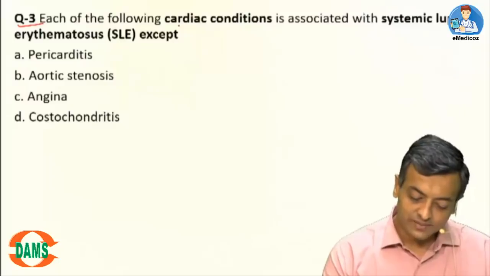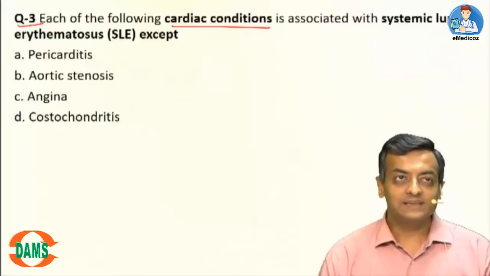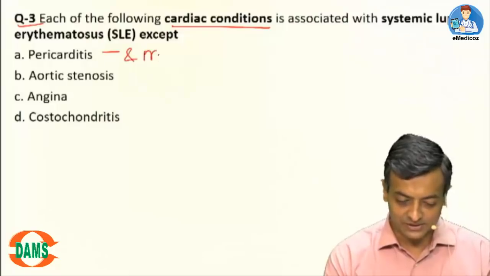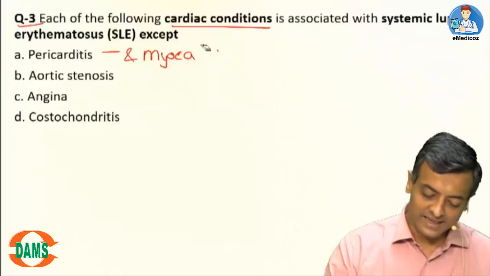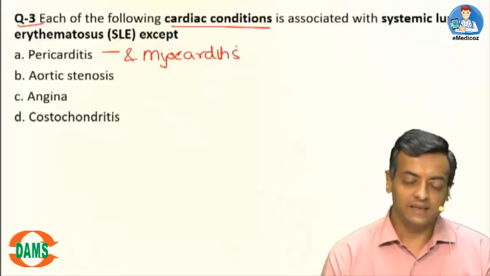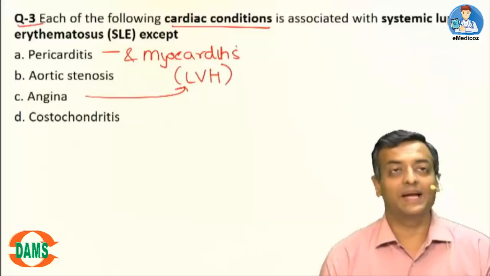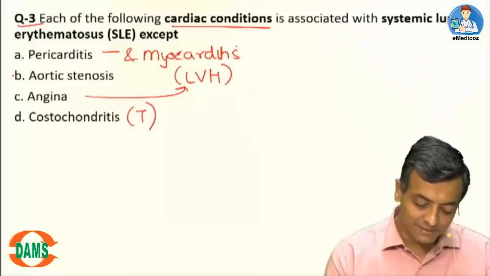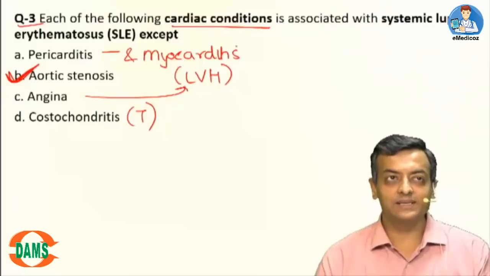Question number 3. Each of the following cardiac conditions is associated with SLE except. SLE is known to be associated with pericarditis and myocarditis. Pericarditis and myocarditis are typical of SLE. Myocarditis can lead to ventricular hypertrophy, which can lead to angina. Costochondritis also may occur in SLE, except for aortic stenosis. Answer is B.